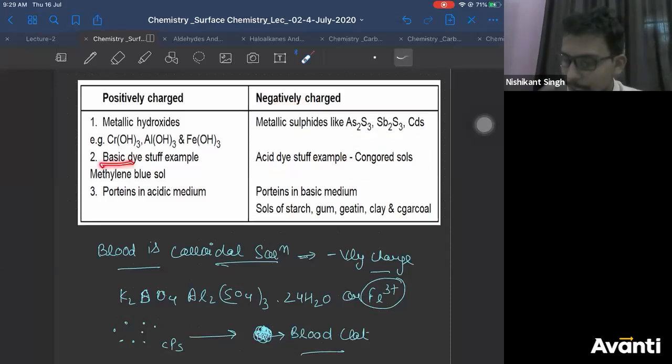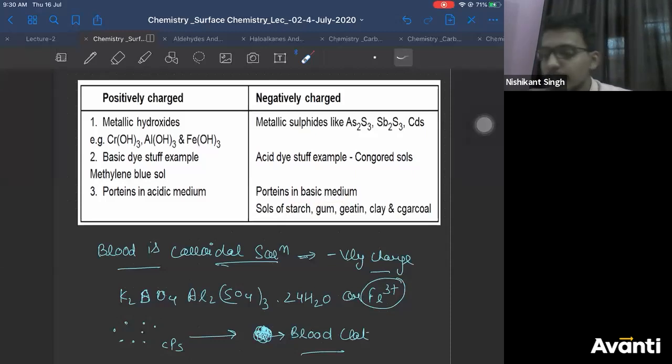All your basic dyes like methylene blue are positively charged colloids. So methylene blue, all of the bio students must be using it in labs for staining. Methylene blue is used for staining, correct? So methylene blue is a positively charged colloid. Then you can take proteins in acidic medium. Proteins in acidic medium are positively charged colloids, but proteins in basic medium are negatively charged colloids.